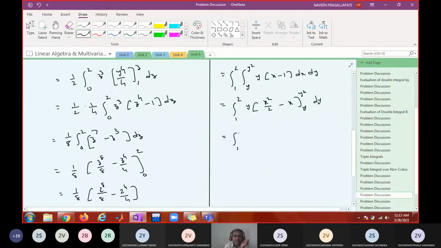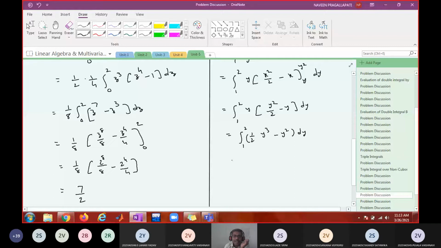So this is 1 to 2, y into y square by 2 minus y, dy, equal to 1 to 2, 1 by 2 y cube minus y square, dy. So y cube integration is y power 4 by 4 minus y cube by 3, the limits from 1 to 2.